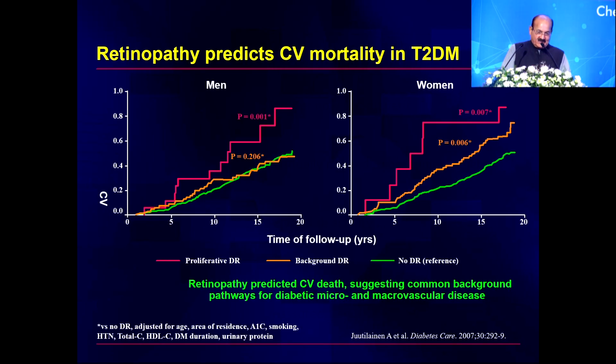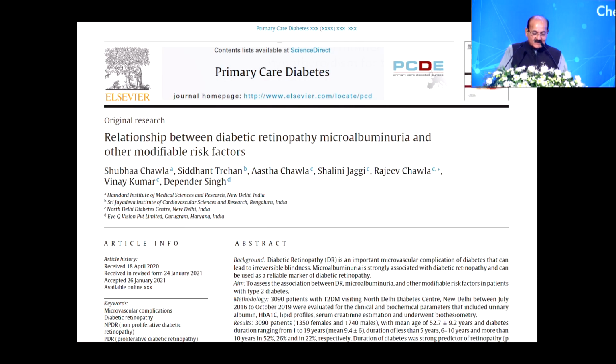That is why there is a progression not only in the retina but also in coronary artery disease. And this we published in 2021 in Primary Care Diabetes, data of almost 3,000 patients from my own center.